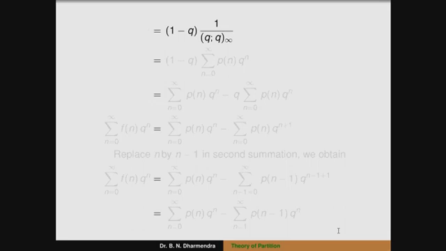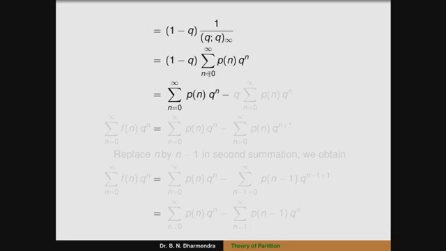We know the partition generating function, in terms of Euler's theorem, is the summation from n equals 0 to infinity of p of n q to the power of n. Now multiply by 1 minus q. The first term is the summation from n equals 0 to infinity of p of n q to the power of n.